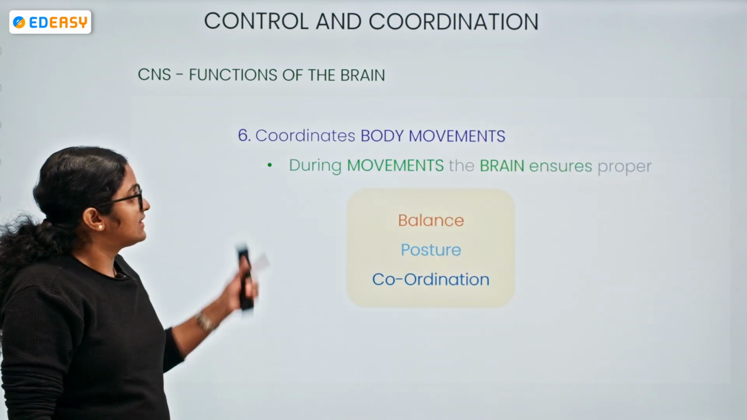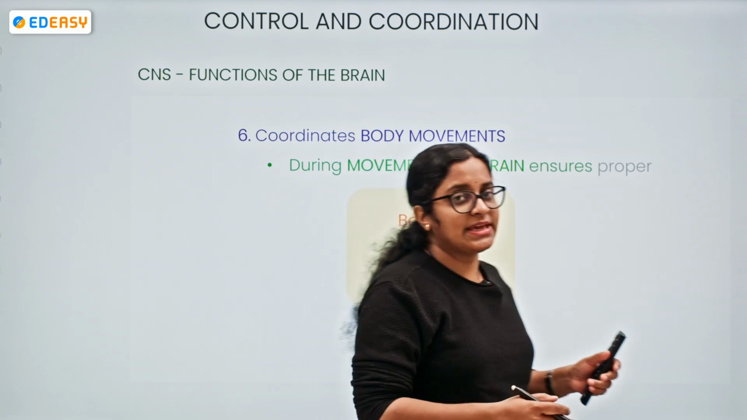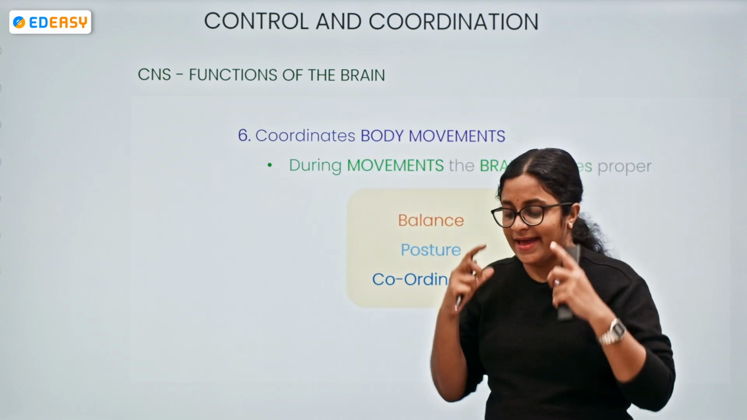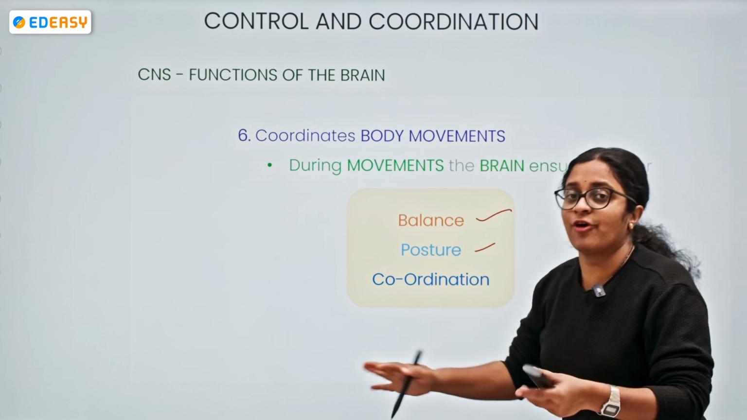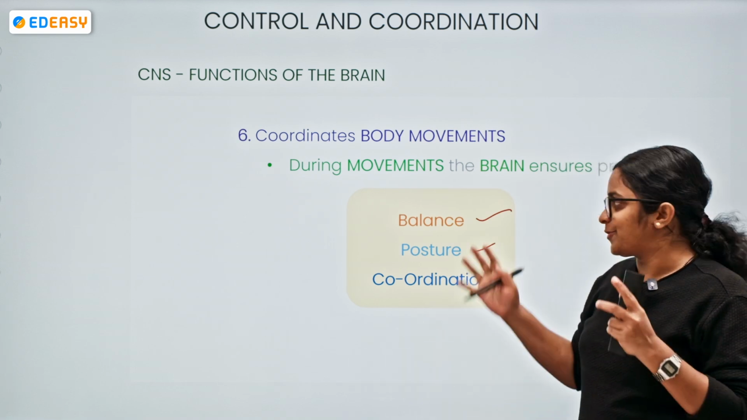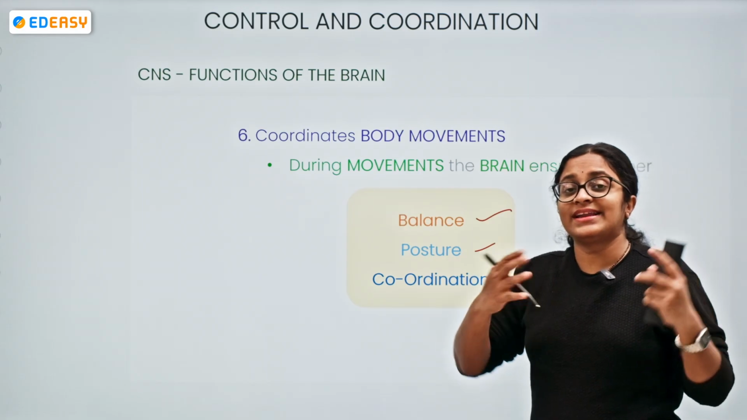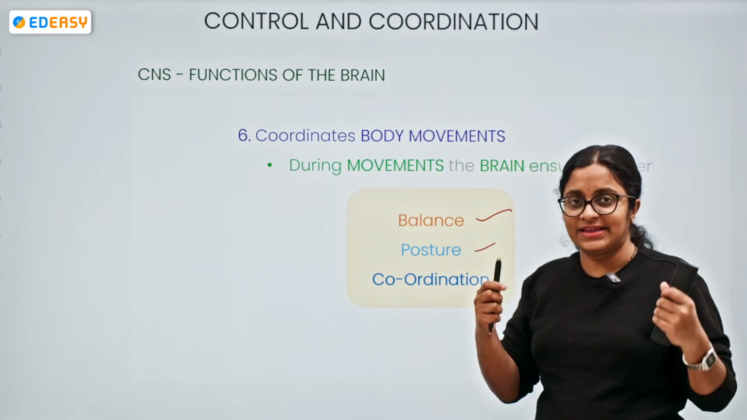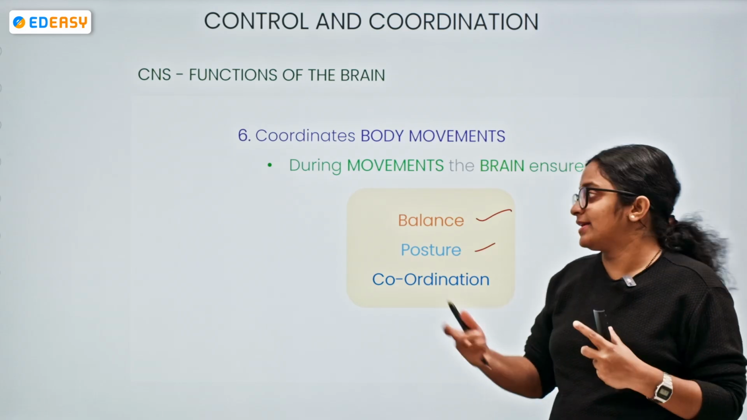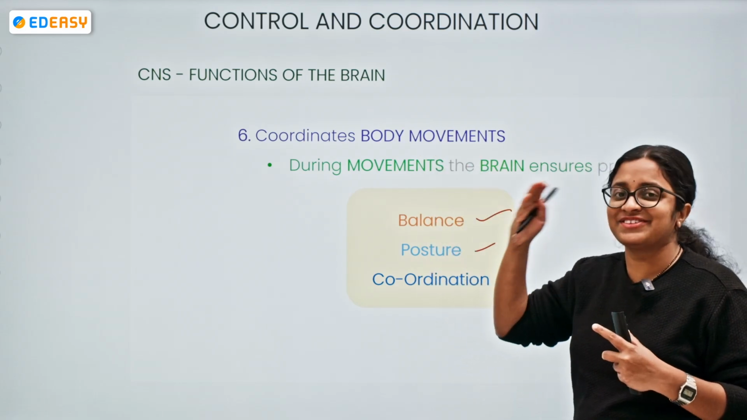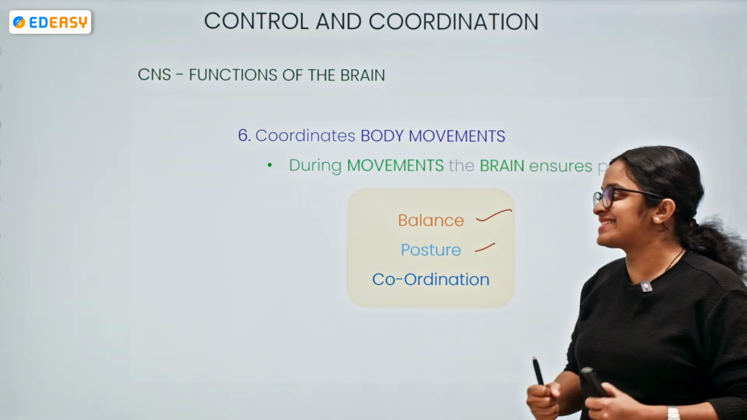What else does it do? It coordinates body movement. So I am moving from here to here. My brain is working. I am maintaining a basic balance and posture. It's not like I'm falling down all of a sudden, no. My balance is being maintained. My posture is being maintained. I'm coordinating the activity. I'm holding a pen in my hand. So there is a coordination. I'm giving out coordination because my brain is working. My brain is very sharp. It is coordinating my body movements.